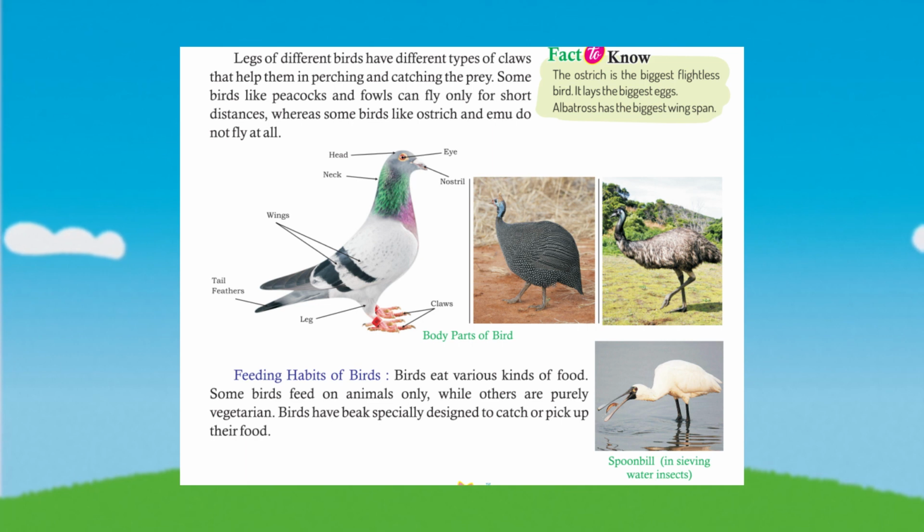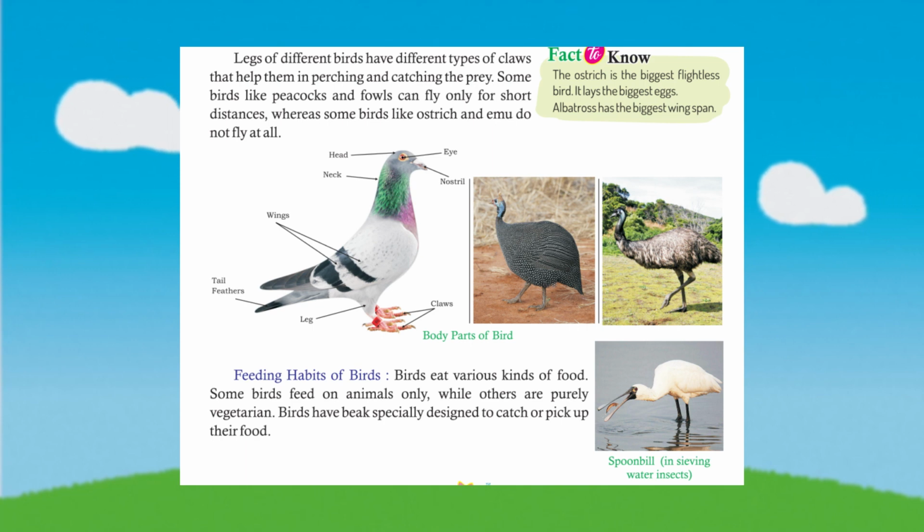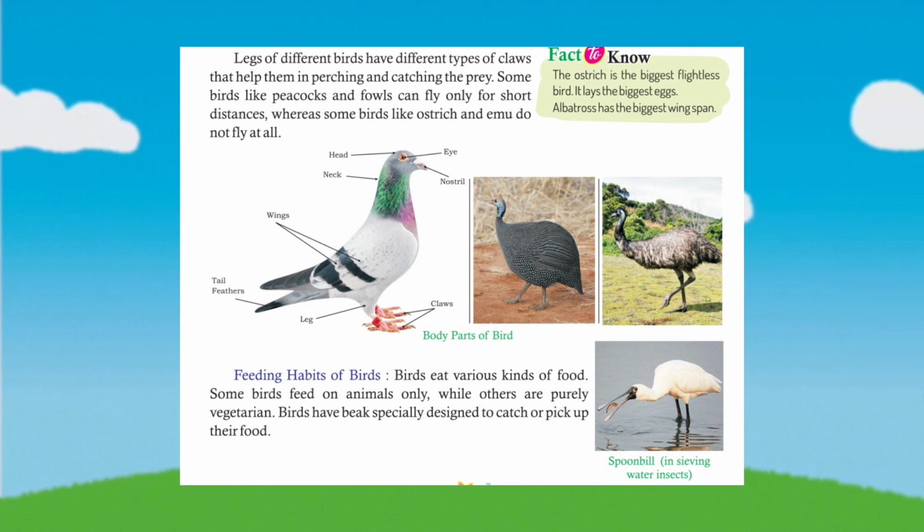Some birds like peacocks and fowls can fly only for short distances, whereas some birds like ostrich and emu do not fly at all. Feeding habits of birds. Birds eat various kinds of food. Some birds feed on animals only, while others are purely vegetarian. Birds have beaks specially designed to catch or pick up their food.